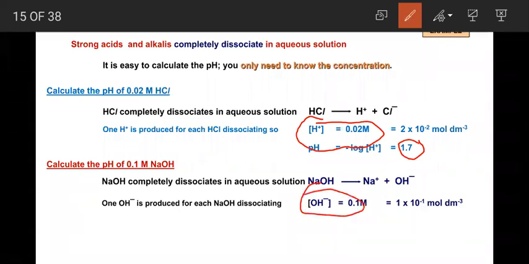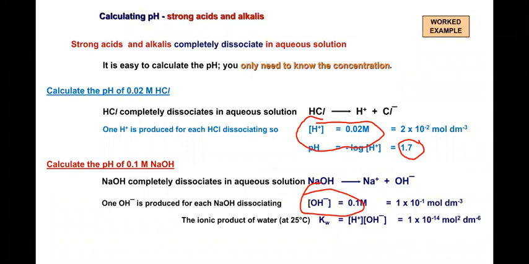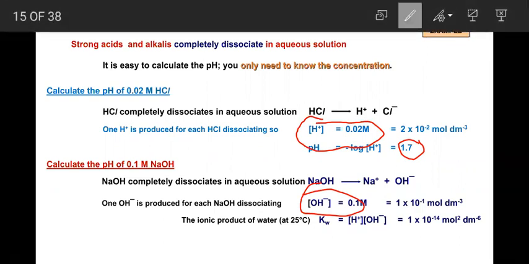So by knowing the concentration of OH minus, how do we calculate the pH? Here we use the equation Kw, the ionic product of water. Kw is equal to what? The concentration of H plus times the concentration of OH minus, right? So here, just take out H plus in this equation.